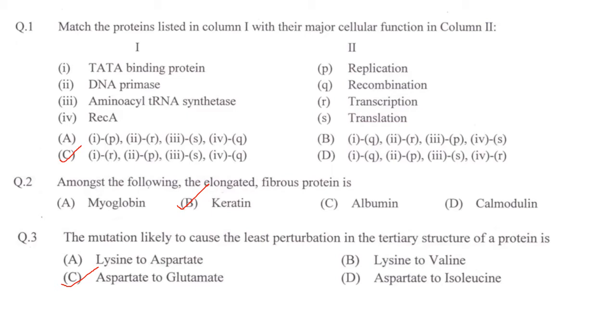Among the following, the elongated fibrous protein is option A myoglobin, B keratin, C albumin, D calmodulin. Answer is option B keratin. The mutation likely to cause the least perturbation in the tertiary structure of a protein is aspartate to glutamate. Why? Because both are acidic amino acids.